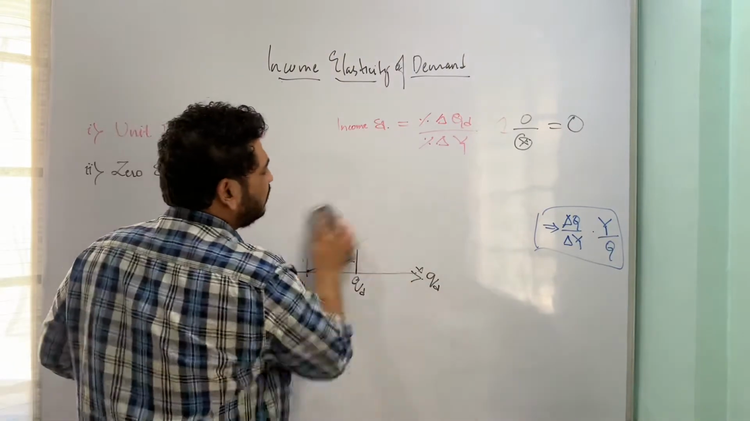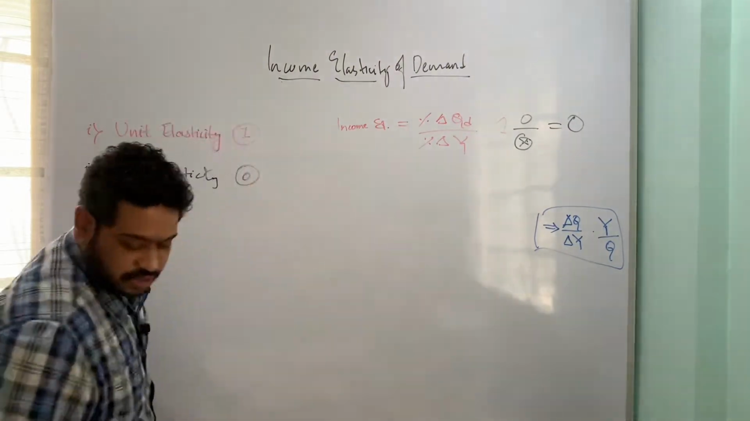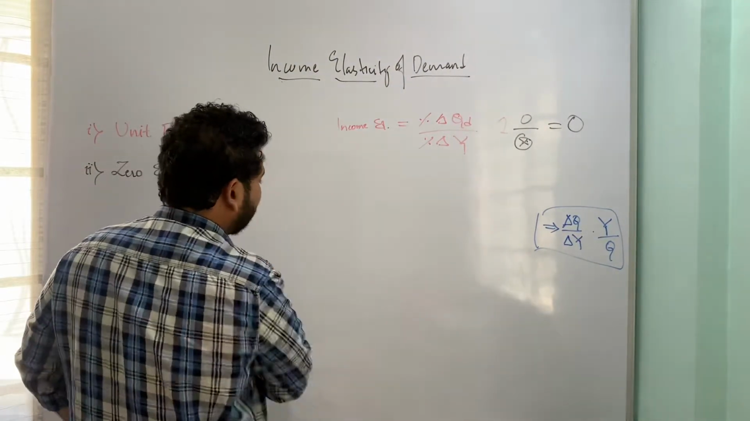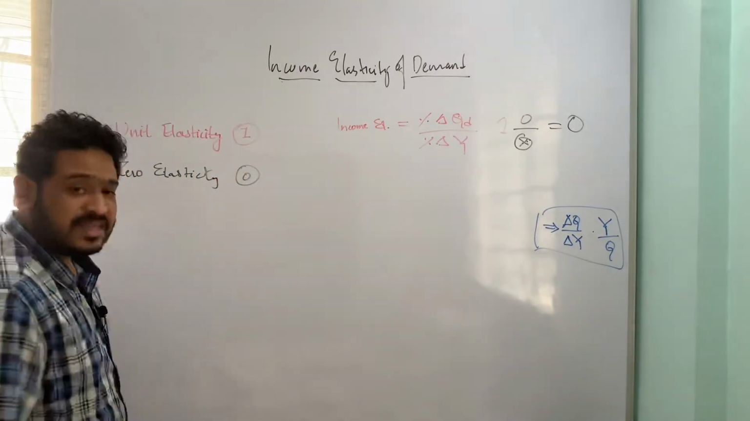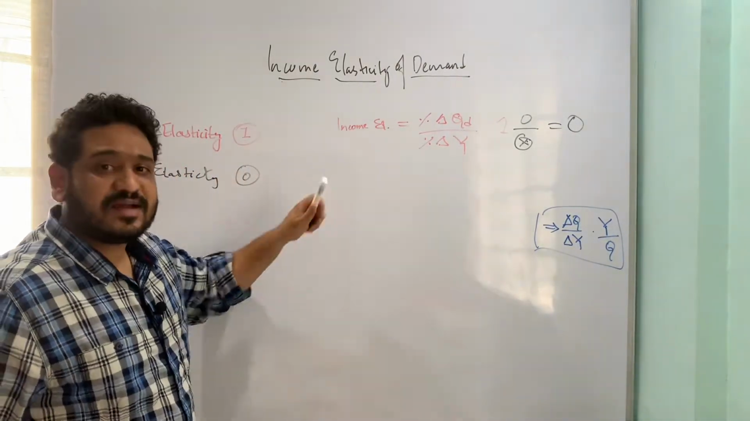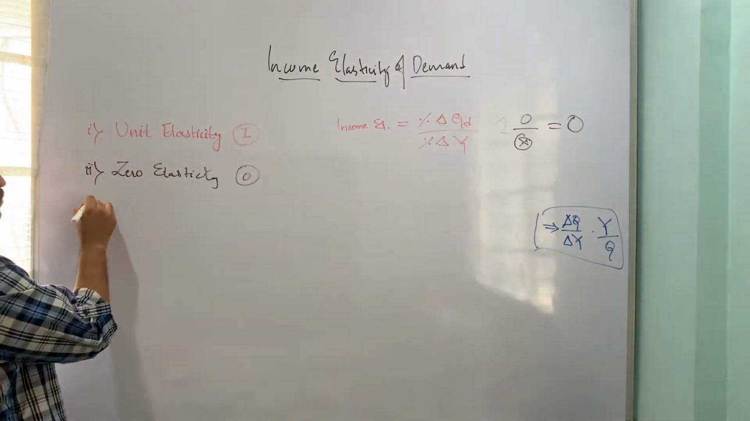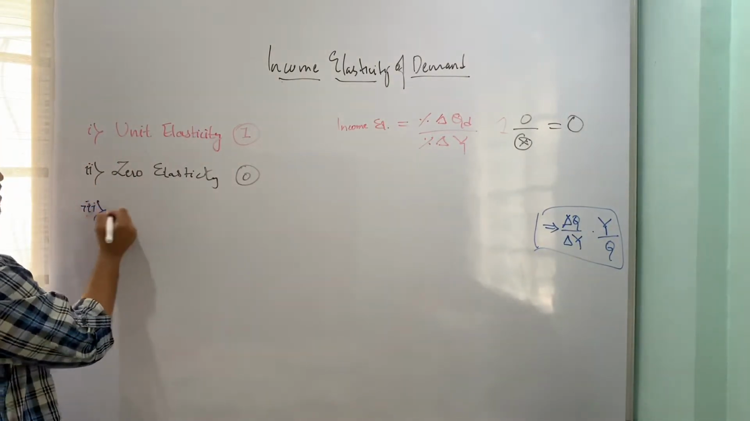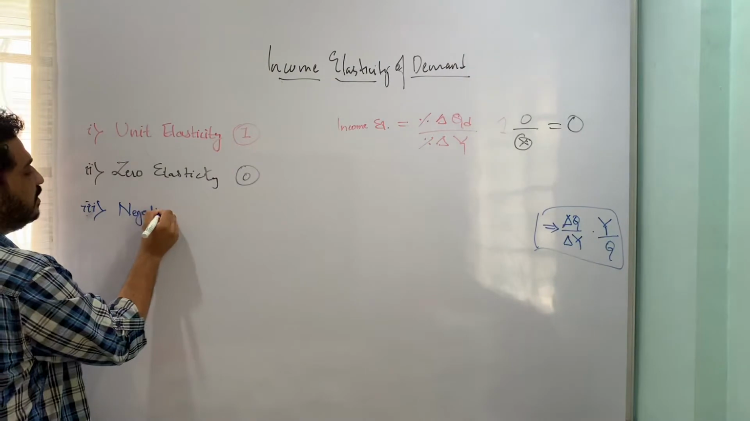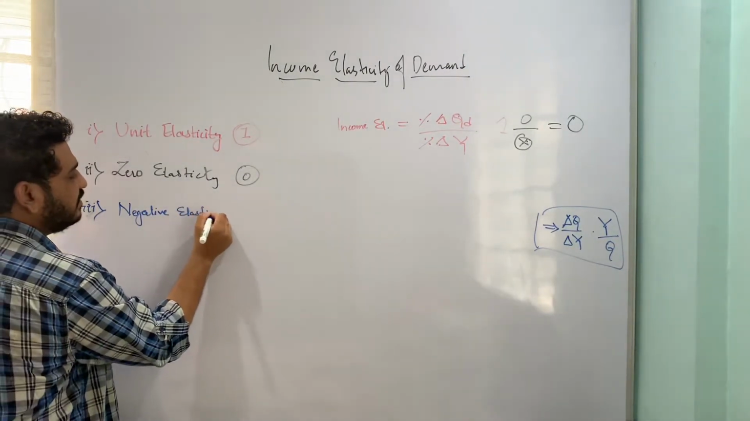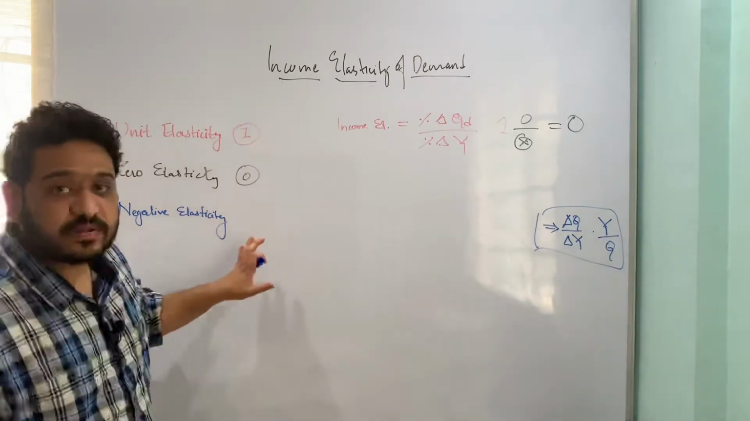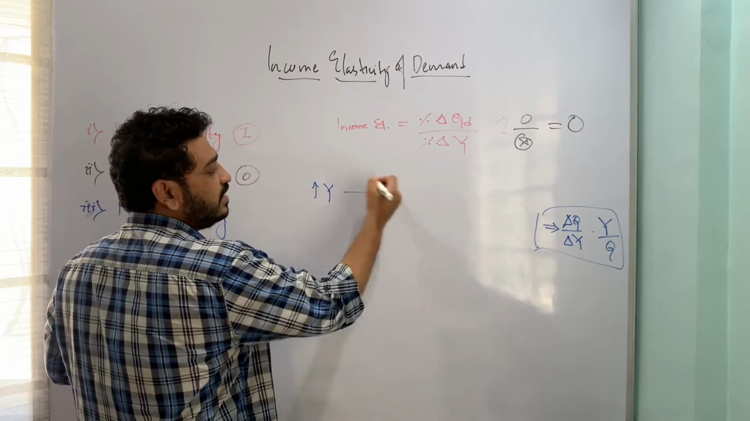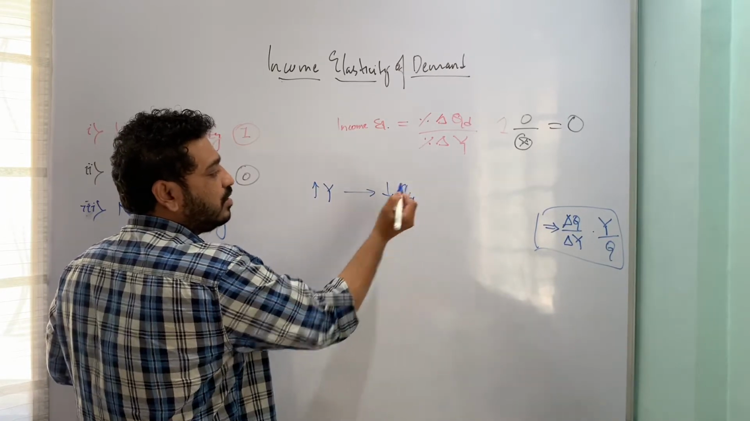Let us now look at the third, which is a very important type, called negative income elasticity. This is very popular in economic literature. So negative income elasticity, that means now what is going to happen as my income increases. I'll just write it here so that it will be easy for everyone to keep track. So this is the third case, negative elasticity. This particularly means as my income increases, the corresponding quantity demanded of any particular commodity tends to fall down.